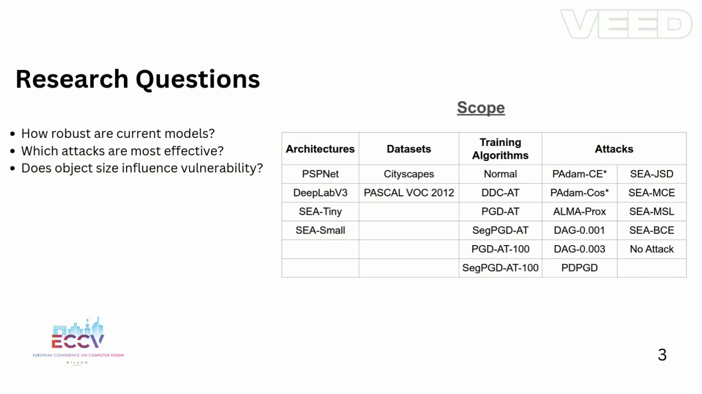So our research questions: how robust are current models? Which attacks are most effective? Does object size influence vulnerability? When you look at the table, you can see our scope: the architectures, the datasets, the training algorithms, and the attacks. We evaluated every combination of the architectures, datasets, and training algorithms in the scope, and